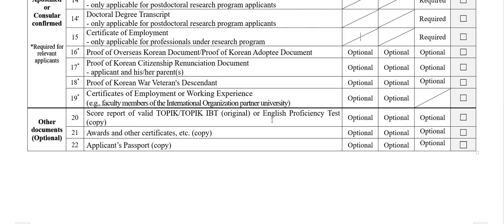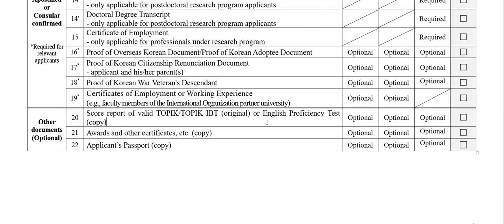If you have English proficiency or Korean proficiency, obviously they say it's optional. I would suggest if you have TOPIK level 1 or 2, or IELTS if you're applying for an English program. If you have some English proficiency, you will stand a chance of winning, because from last year they said the ones who have TOPIK or IELTS or English proficiency or Korean proficiency will get extra marks for that. So even if you don't have it, it's fine to apply. If the rest of your documents, the rest of your profile is strong, you will win. But I would suggest if you have TOPIK or IELTS, do submit them.